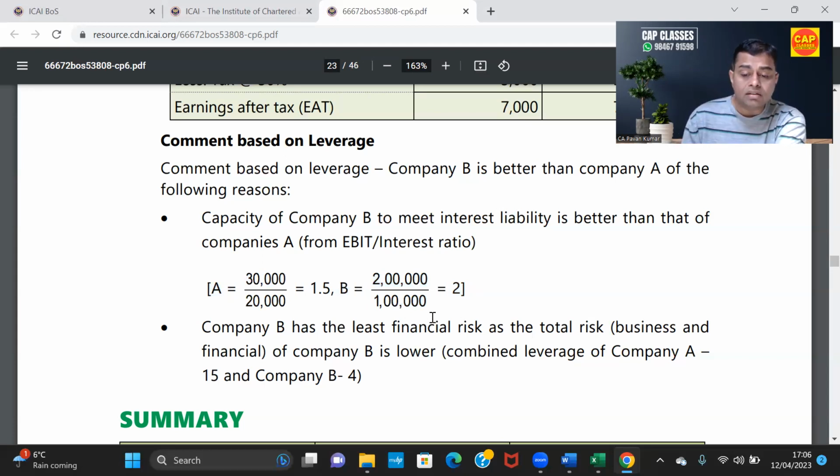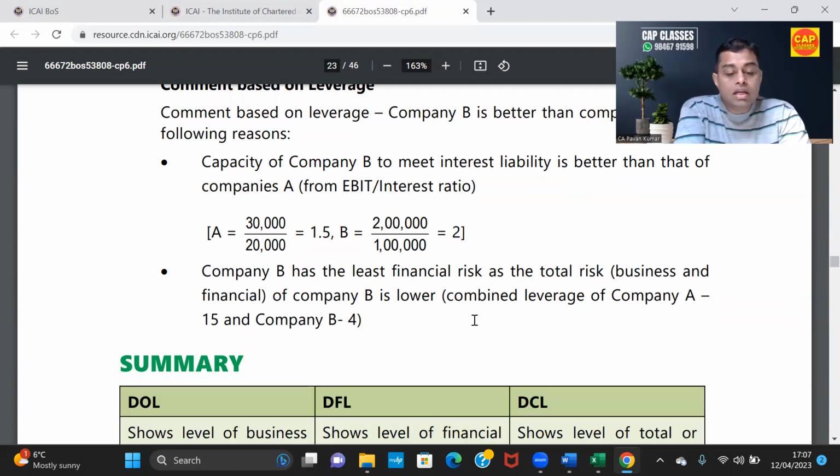If they need to pay 1 lakh interest, they are earning 2 times. But company A, if they need to pay 20,000, they are earning only 30,000. That means only 1.5 times. Here they are earning 2 times. Then company B has the least financial risk. They might have compared financial leverage and combined leverage. That's all. Summary.